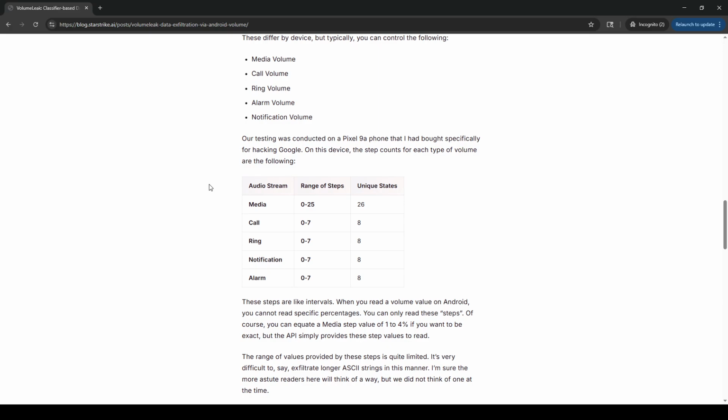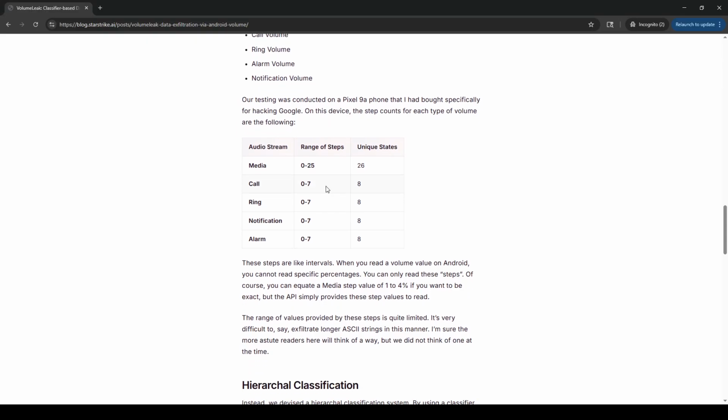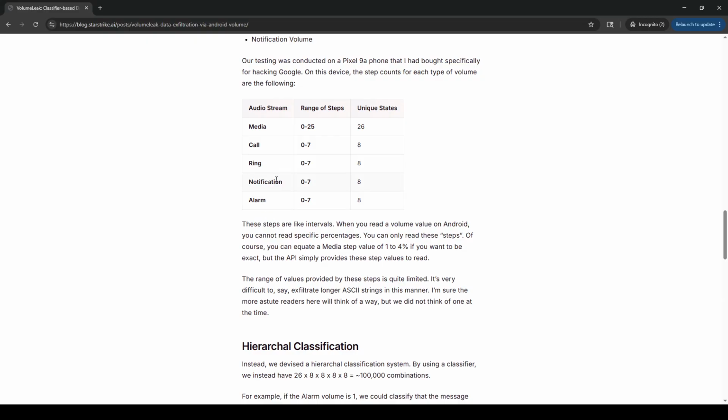Great. So it's like platform specific. That's still cool. Okay, so we can look at this state table and observe that media has 26 unique states, which happen to align to alphabet characters, and then there's 8 for the other ones. So you could like base 8 encode things. But can you set multiple at once though? That could actually allow quite a bit of dimensionality, and you'd get way more.